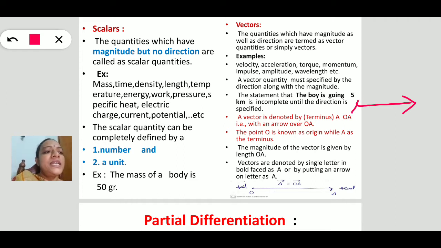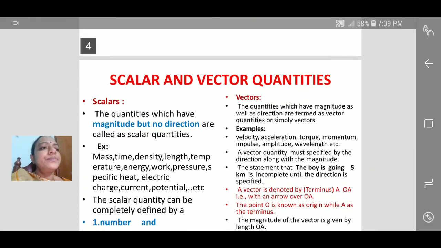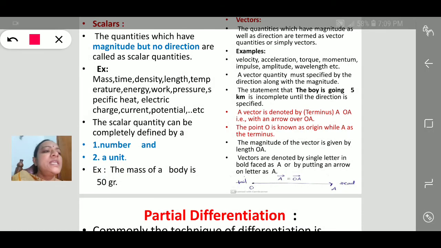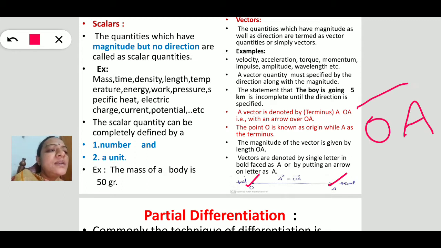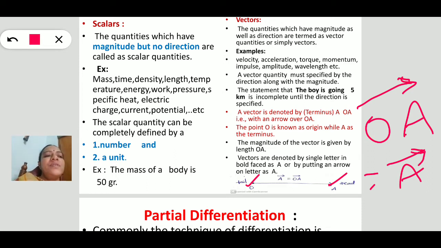This is known as the tail, and this is known as the head. Suppose OA is a vector. O is the initial point, A is the final point. Tail, this is head. This OA is represented by putting an arrow mark. It can also be expressed like this, a vector simply. So this is the representation of the vector.